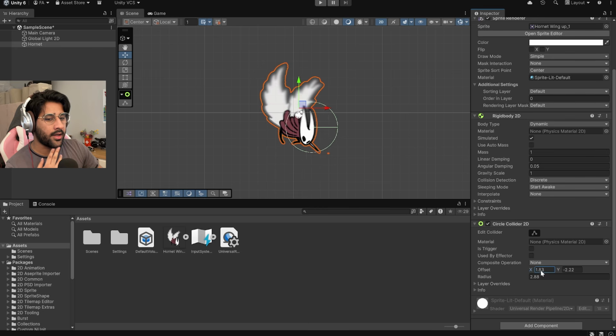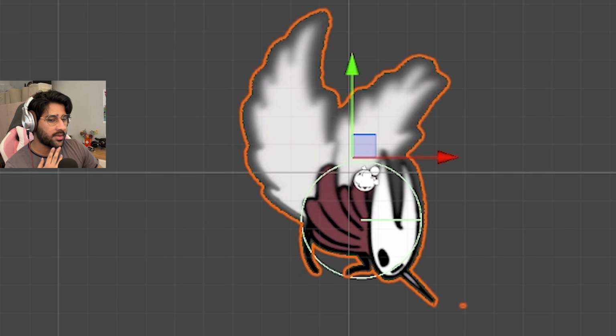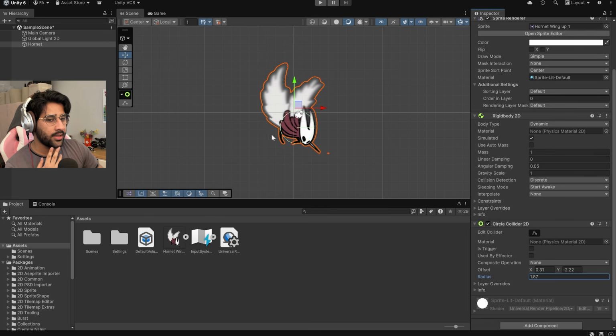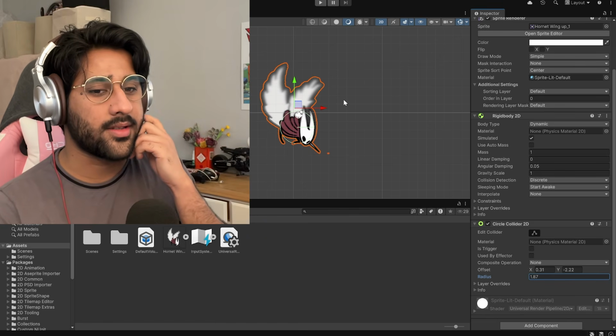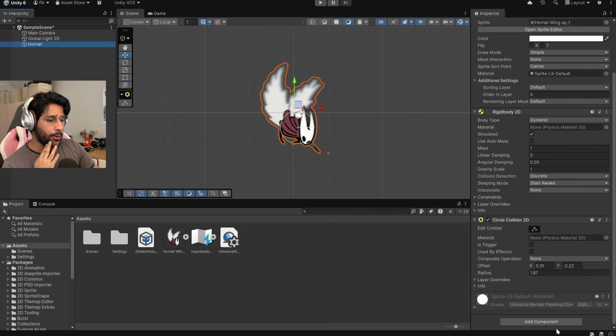Ah, okay. So if I focus on Hornet and then make it a little smaller than Hornet's body, there's a little bit of leeway before she collides into the pipes. That looks about right. The wings are immaterial. Don't worry about the wings. Okay, cool.